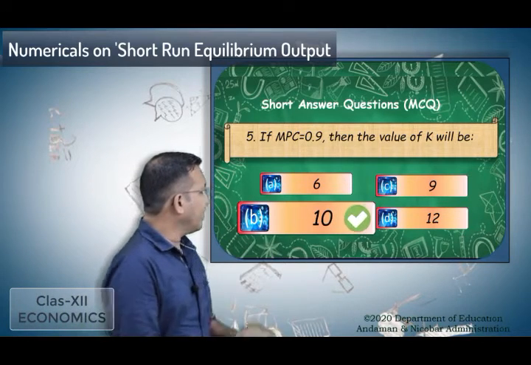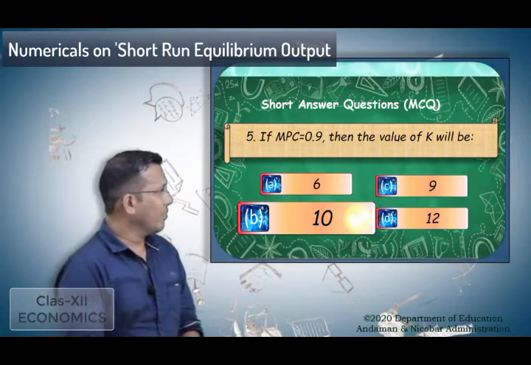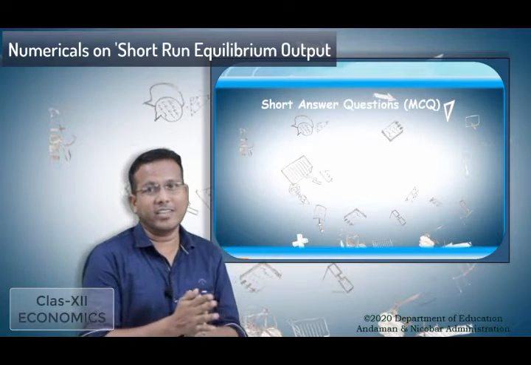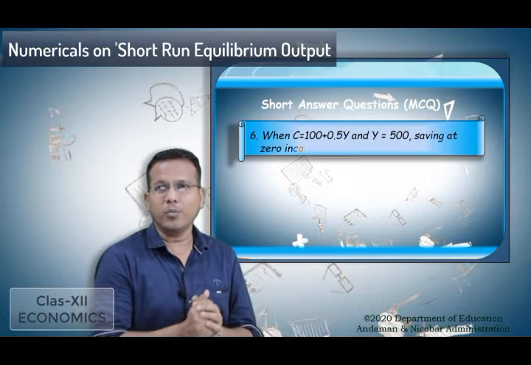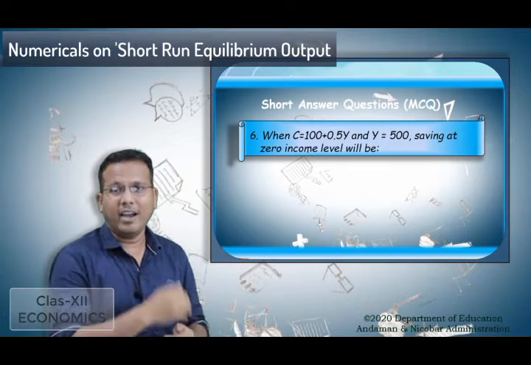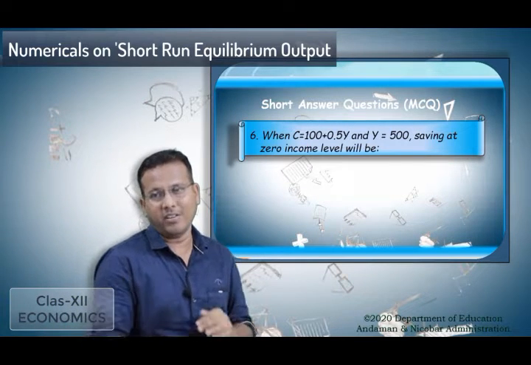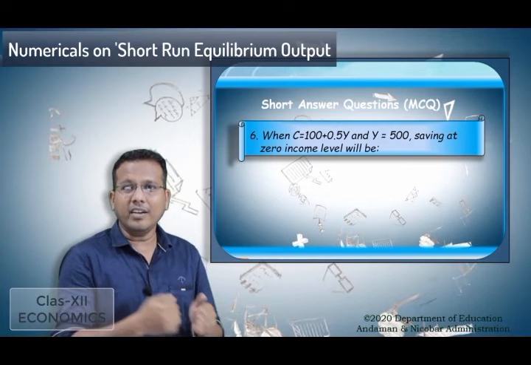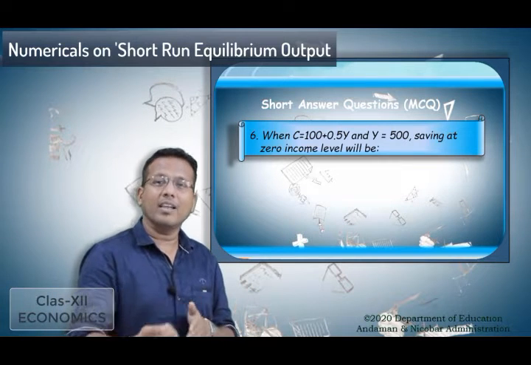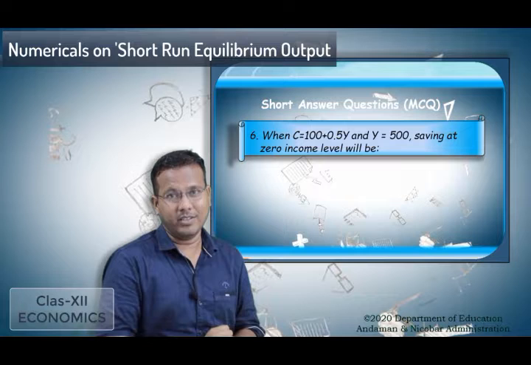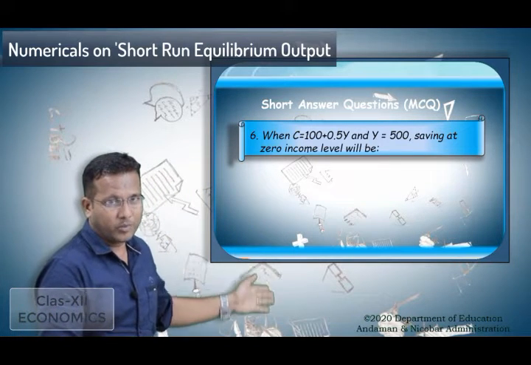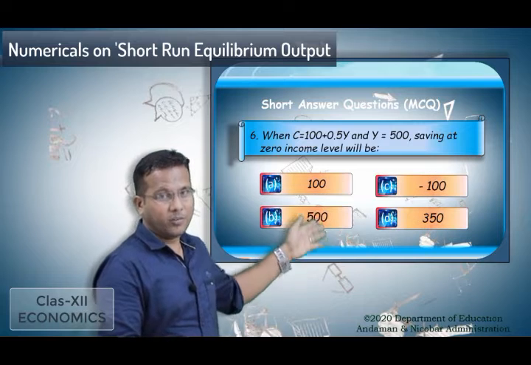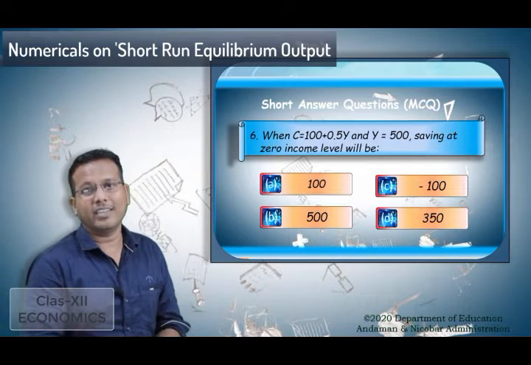Now look at the next question. So where we can see a small calculation again. When C is equal to 100 plus 0.5 into Y, and the value of Y is equal to 500, saving at zero income level will be what? So you have to choose any of the options as the correct answer. We have to do some calculation to get the correct answer.